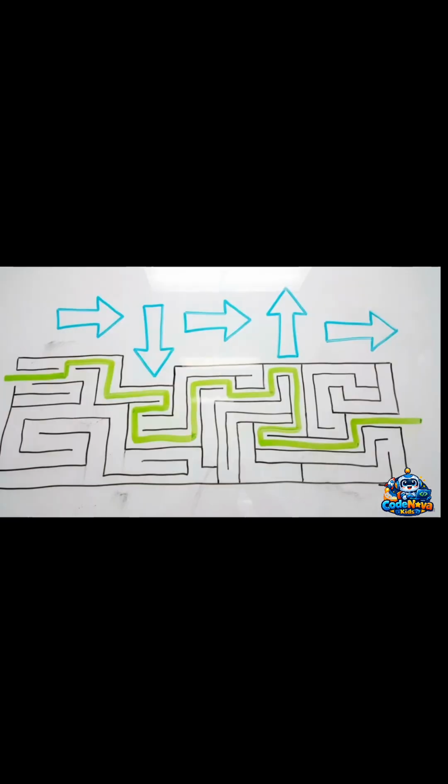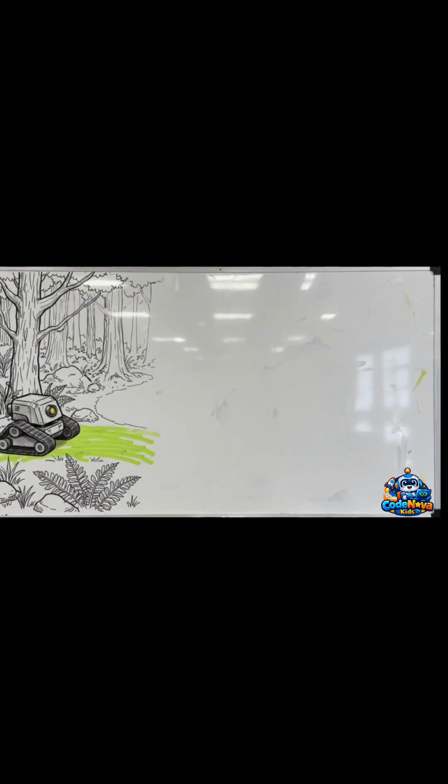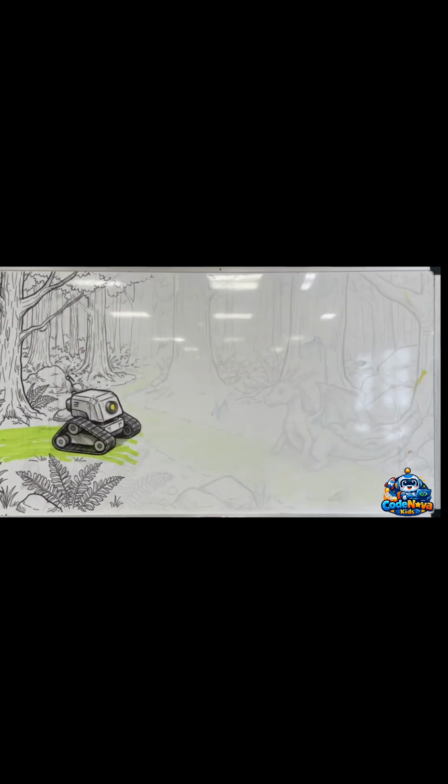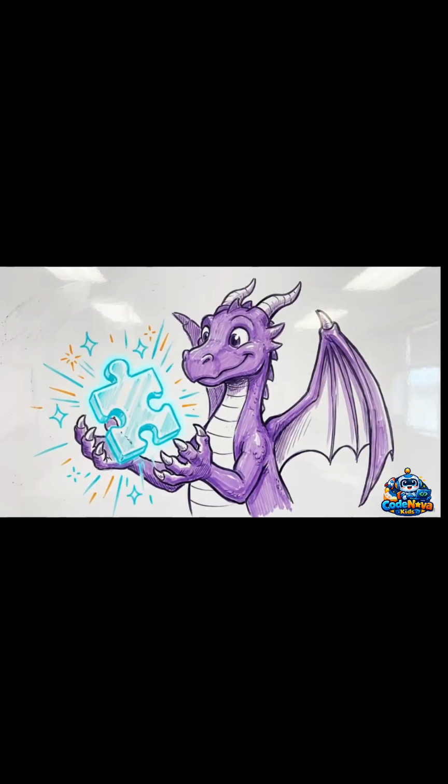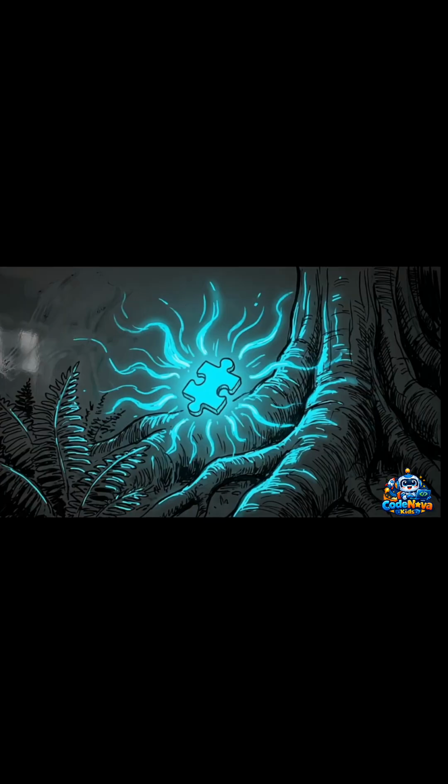Once the path is verified, we can commit the system to execution. The correct sequence is right, down, right, up, right. Executing that sequence allows the tracking robot to move step by step through the forest floor until it reaches the target. The dragon hands over the first piece of the missing instructions, which we can now reintegrate into the system.